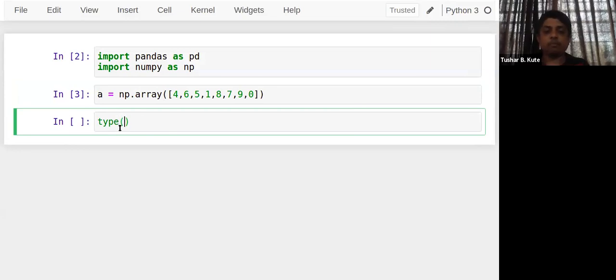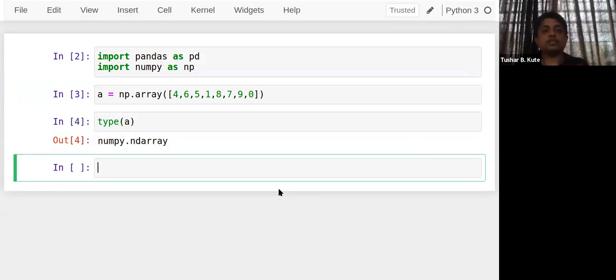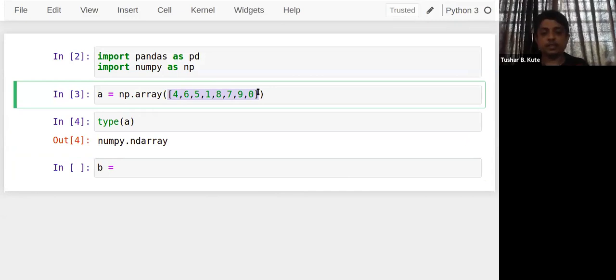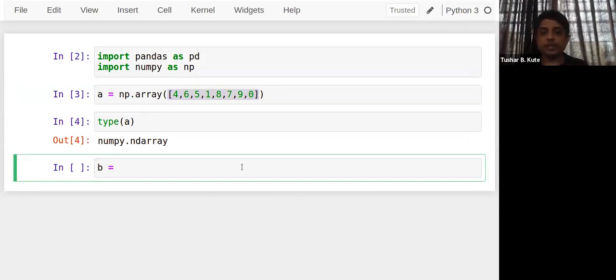a is an array. If you check the type of a, it is a numpy n-dimensional array. The property of an array is that all elements are of the same type. Likewise, we can create a series also. To create the series, b is equal to... but you can check the difference between them. The similarity is that series and array both allow the same kind of data elements in them.